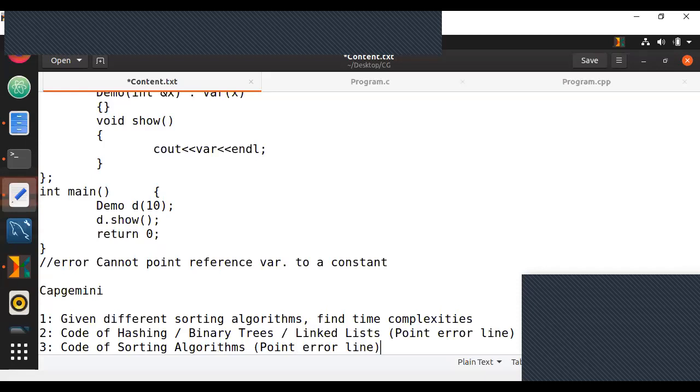Do you know all the sorting algorithms, or do you want me to go through them once? Because you won't be able to solve point error line unless you know the sorting algorithms, like quick sort, merge sort, selection sort, insertion sort, heap sort, bucket sort. There are tons of sorting algorithms. We're only going to go through 7 or 8 major ones they will ask.